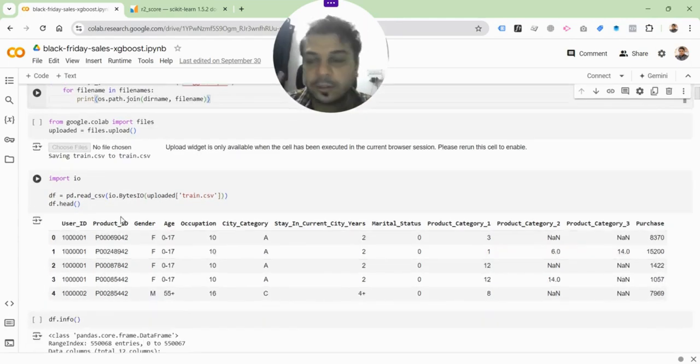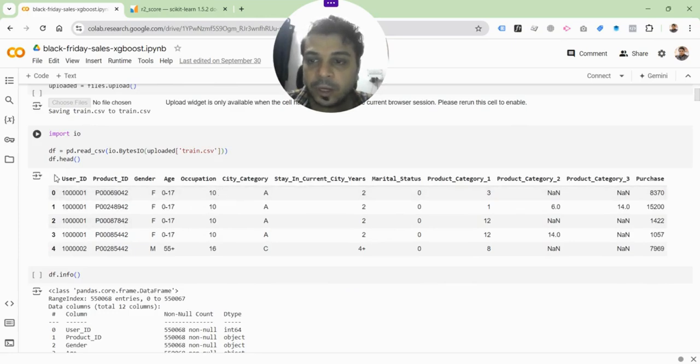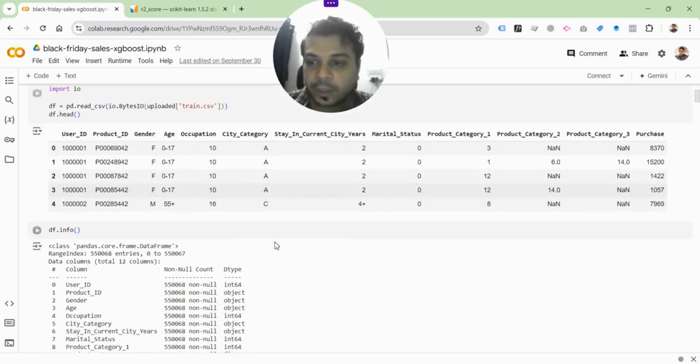I'm not going to walk you through all the syntaxes. This is not a Python training session. This is just to walk you through what's going on so that you understand the logic behind it and you can apply it. And once it has been loaded, we are just seeing the first 5 rows. That's why it's .head. That's how it works. And then you can see the different kinds of data points that exist.